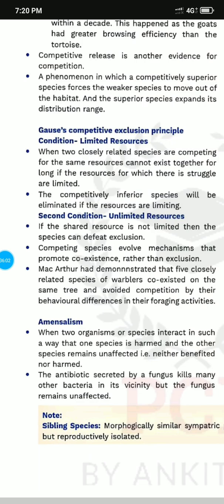If the shared resources are not limited, then the species can avoid exclusion. Competing species evolve mechanisms for co-existence or exclusion. MacArthur demonstrated that five closely related species of warblers coexist on the same tree, avoiding competition by their behavioral differences and foraging activities.